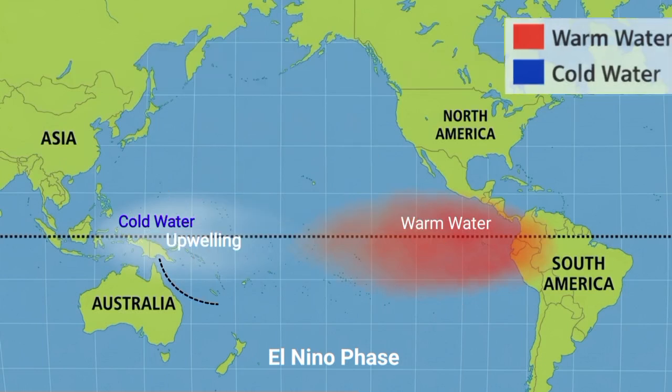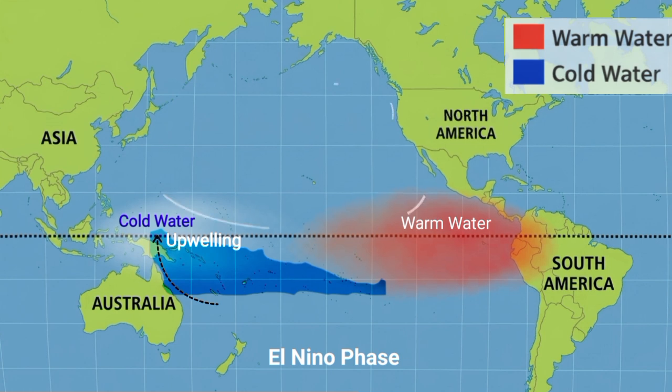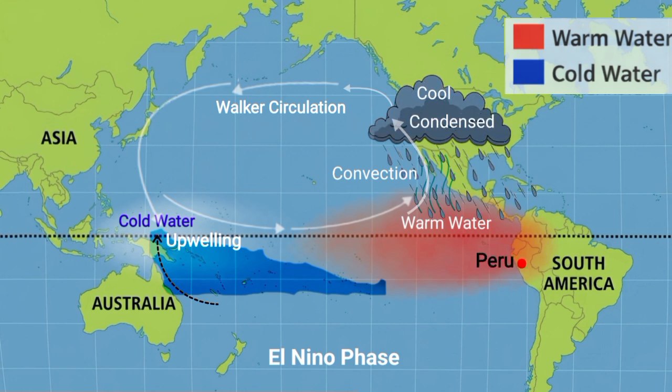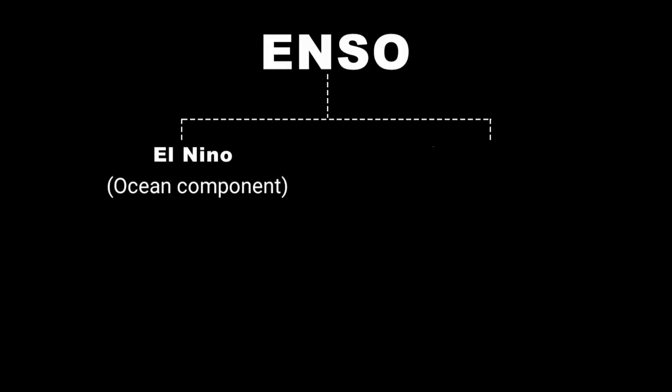Now upwelling will occur in the west, due to deep cold water rising in the west. Water circulation shifts eastward. Warm ocean water in the east heats up the air. Air rises through convection, carries moisture, forms clouds, cools, condenses, and rainfall occurs on the Peruvian coast. This results in a poor monsoon in India, and drought-like conditions in Southeast Asia and Australia.